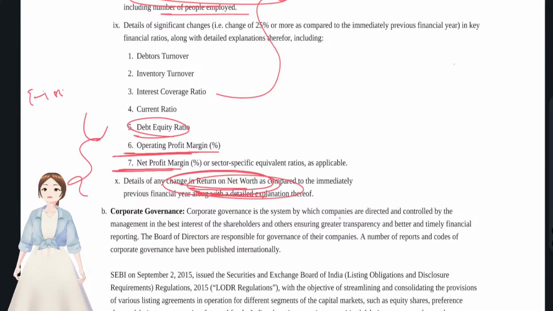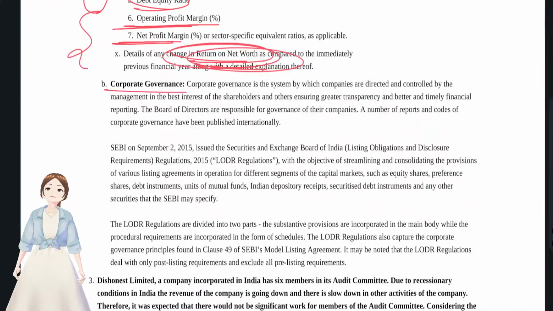Okay, and a short note on corporate governance. As we have already said, corporate governance is actually a system to ensure transparency and better timely financial reporting. It was actually a part of SEBI LODR regulations, where it was divided into two parts, that is substantive provisions and procedural requirements. Okay, and that's it. This is a small note on corporate governance.